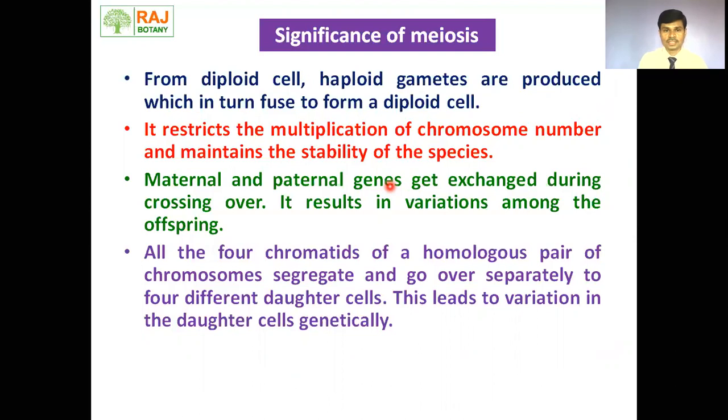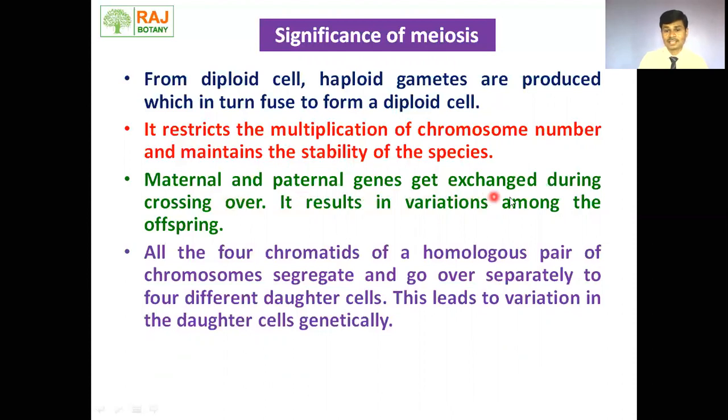So the last aspect, that is the significance of meiosis. Why is there a need for meiosis to happen? From a diploid parent cell, haploid daughter cells are produced, which in turn fuse to form the diploid cell. Again, the newly formed daughter cells, when they fuse with the opposite strain, form the diploid cell. It restricts the multiplication of chromosome number and maintains the stability of the species. If the multiplication of chromosomes goes on, then there will be cancer. That means meiosis restricts the multiplication of chromosome number and maintains the stability of the species.